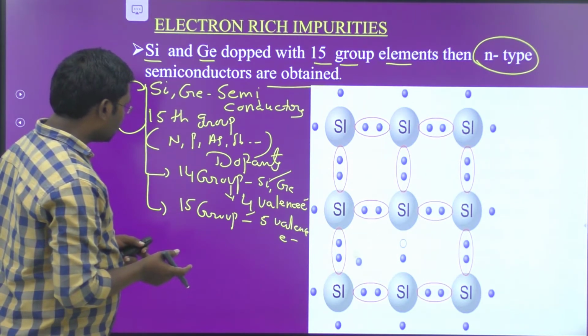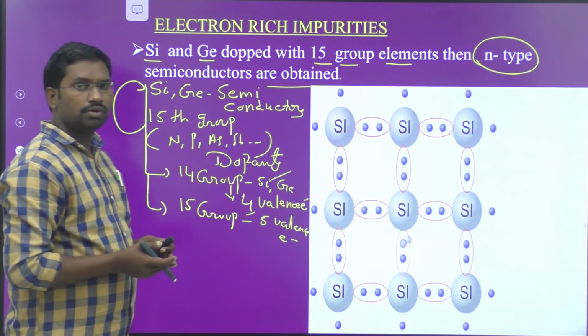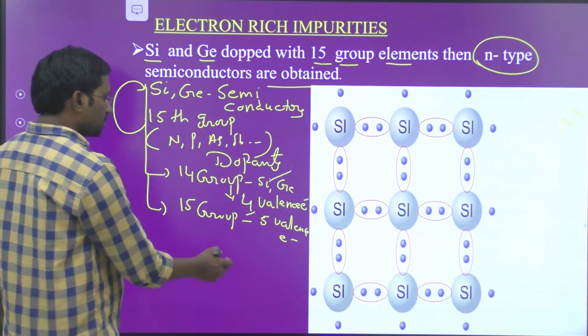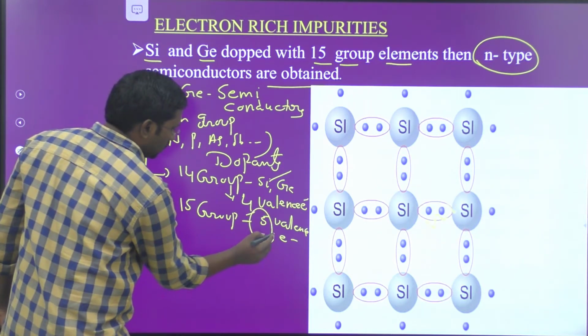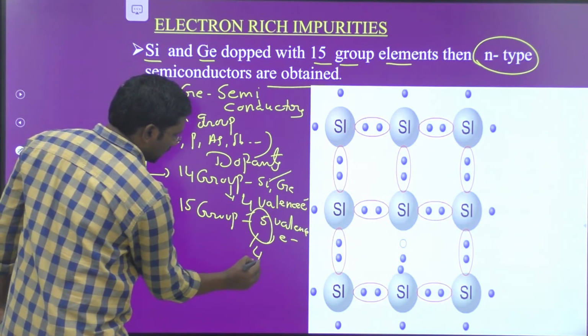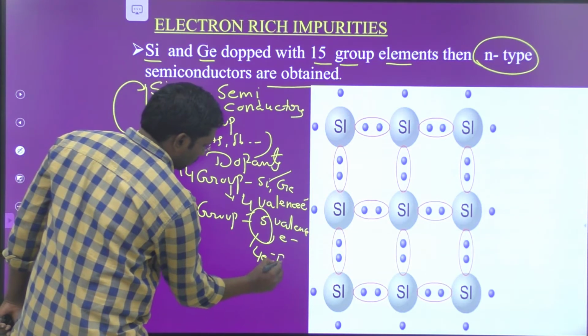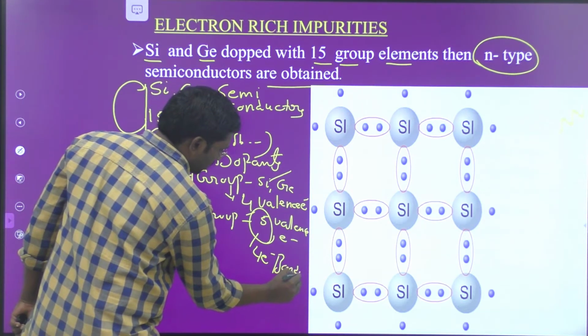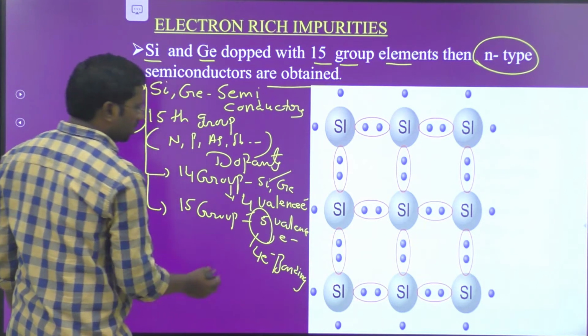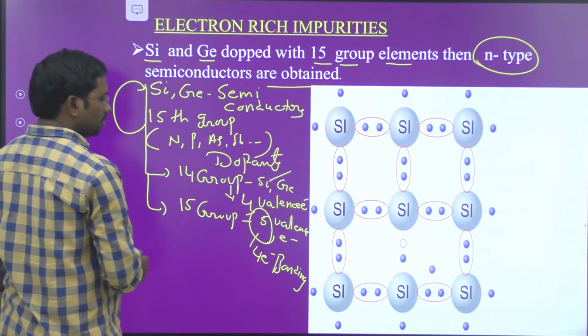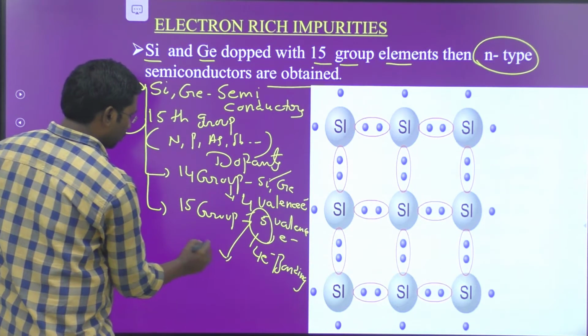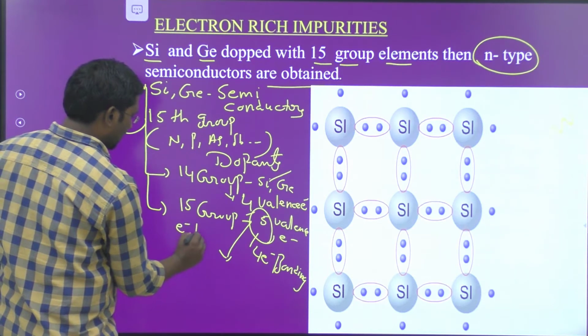When these 15th group elements are added to the 14th group elements, out of the 5 valency electrons, 4 participate in bonding with neighboring silicon or germanium atoms. So one extra valency electron is left.